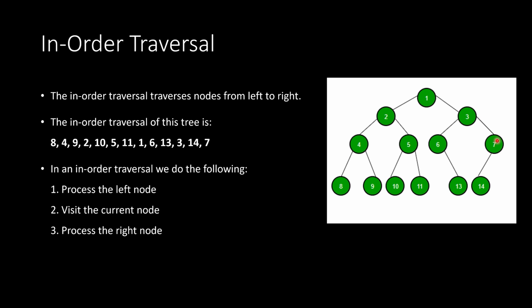Then we go to the right, we see that we have a 7. From 7, we need to process the left subtree, so we do that. We visit 14, then we come back up to 7, and we visit that.